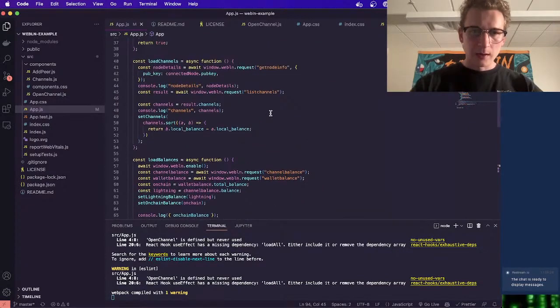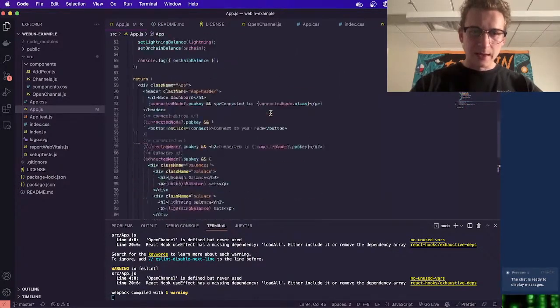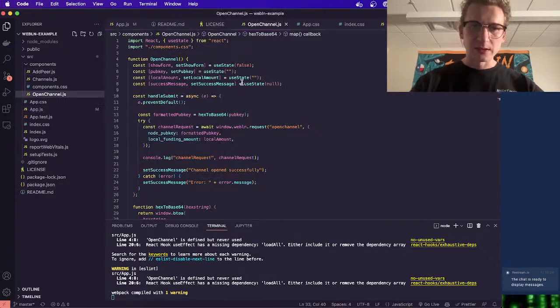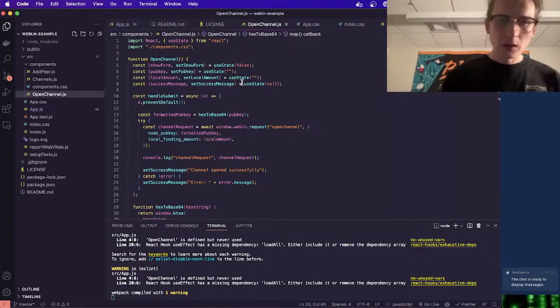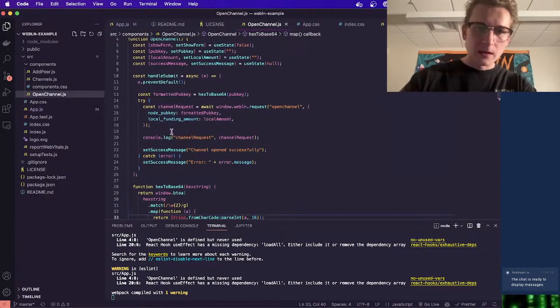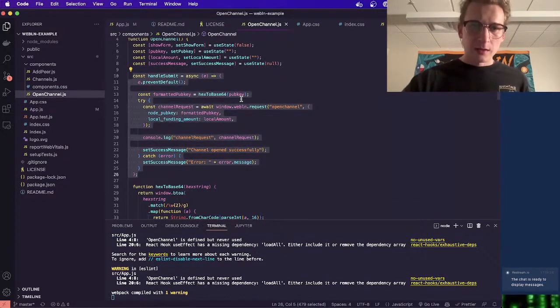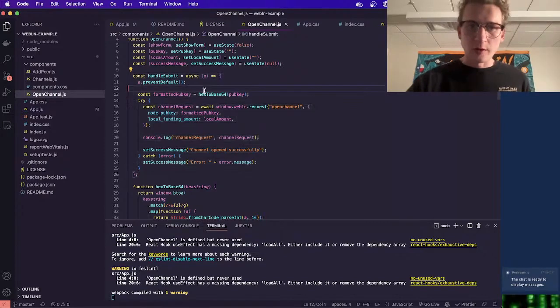So yes, I think everything we need to do for open channel should be in this component. So let's go ahead and look at it. Somewhat of a similar structure here with our handle submit. This is where we're submitting the form, where we're getting the data necessary to open a channel.